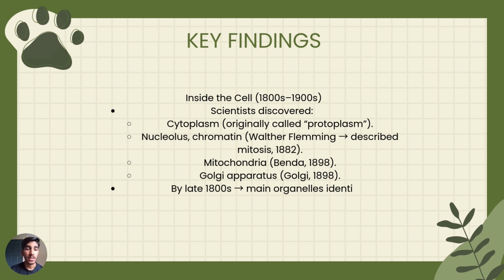Okay, inside the cells, in the 1800s to the 1900s, scientists discovered the cytoplasm, originally called protoplasm, the nucleus, and chromatin. Walter Flemming described mitosis in 1882. Mitochondria, Benda 1898, the Golgi apparatus, and by the late 1800s, the main organelles were identified.